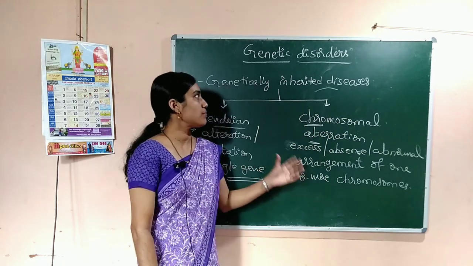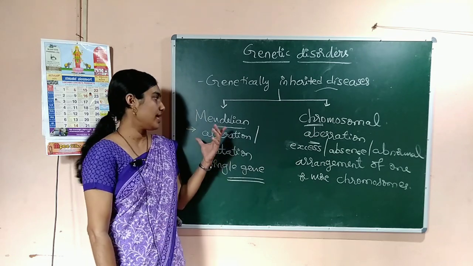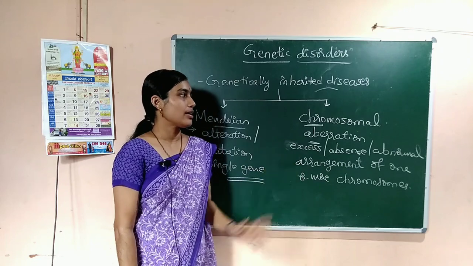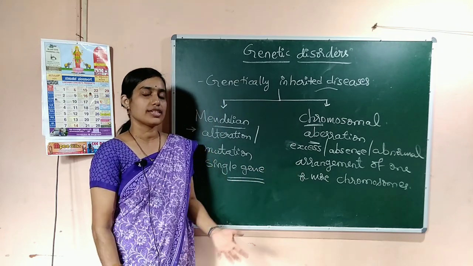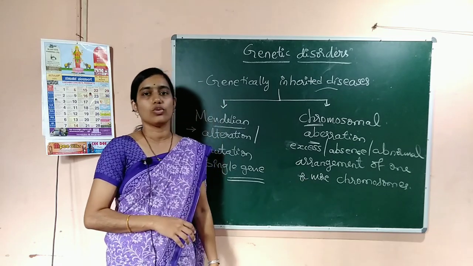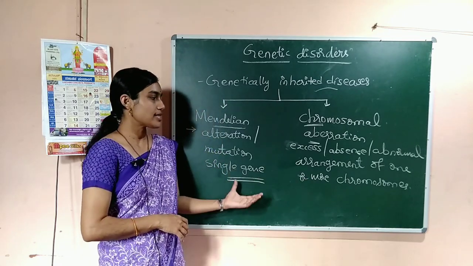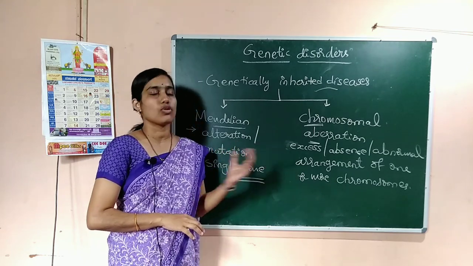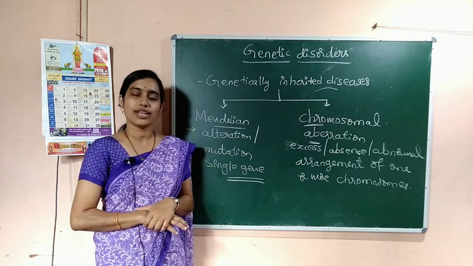These are the two types of genetic disorders: Mendelian disorders, which follow the laws given by Mendel, and chromosomal aberrations, which are due to the change in the number or arrangement of one or more chromosomes. Okay, so next we will discuss some of the Mendelian and chromosomal disorders in the next class.